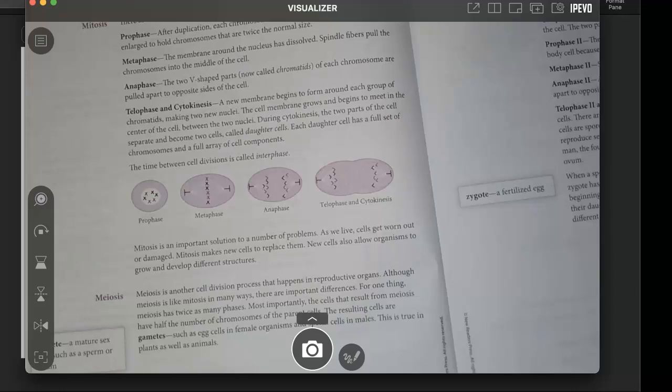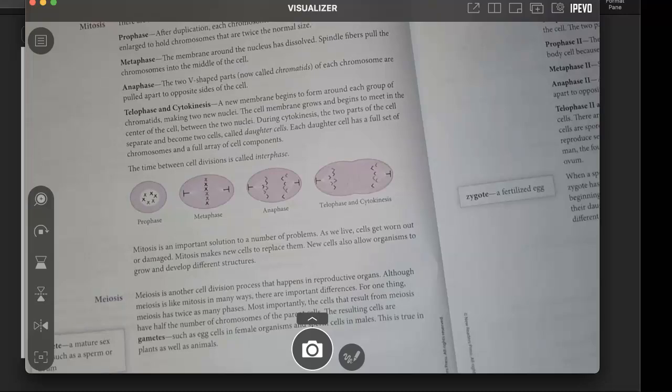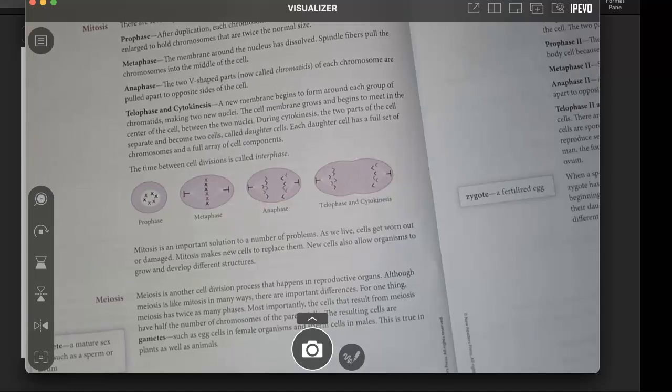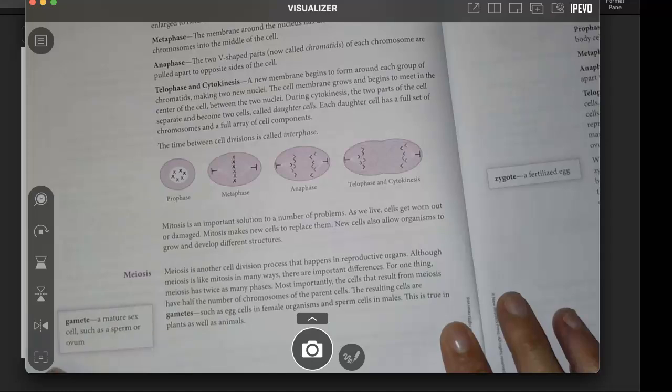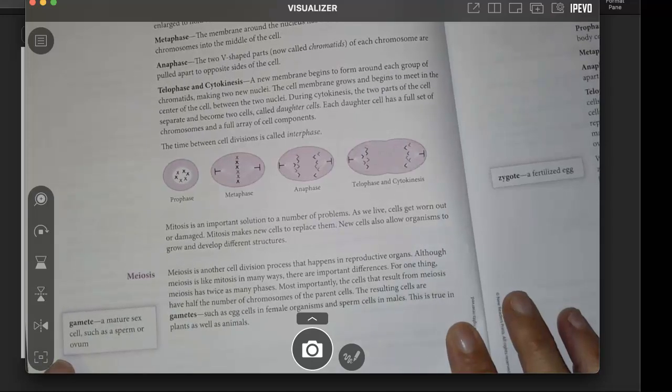Meiosis. Meiosis is another cell division process that happens in reproductive organs. Although meiosis is like mitosis in many ways, there are important differences. For one thing, meiosis has twice as many phases. Most importantly, the cells that result from meiosis have half the number of chromosomes of the parent cells. The resulting cells are gametes, such as egg cells in female organisms and sperm cells in males. This is true in plants as well as animals. The definition of gamete is a mature sex cell, such as a sperm or ovum.